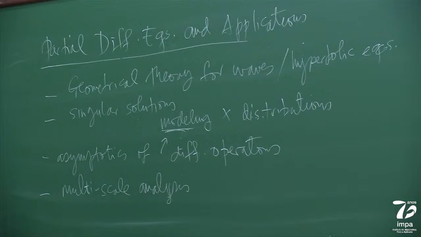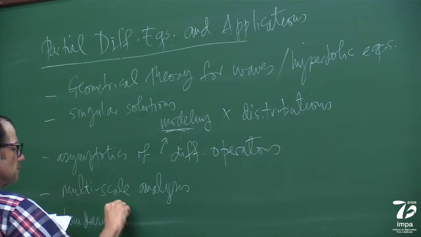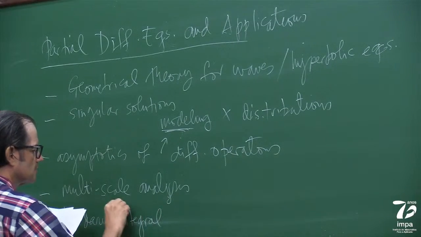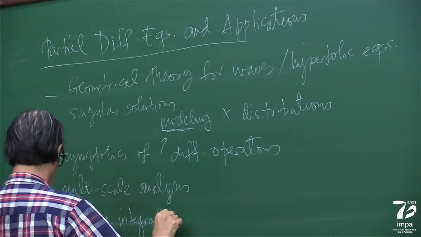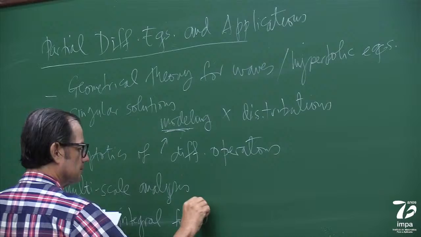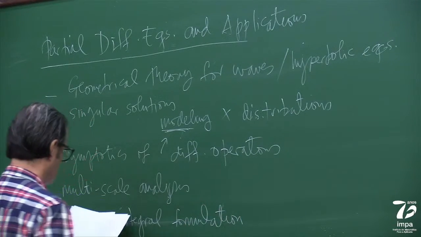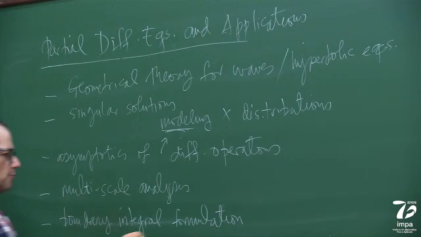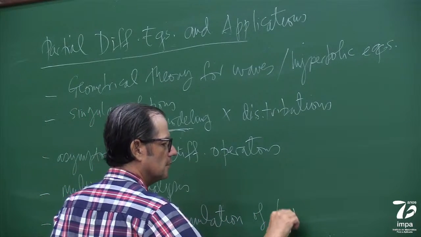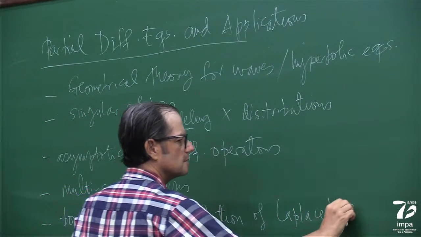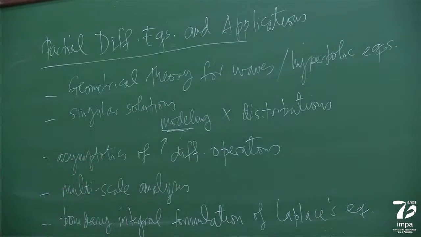When I talk about Laplace equation, elliptic problems, I want to do it from an integral, because it's different, and there's very nice things, a boundary integral formulation of Laplace's equation, right? So you rewrite the problem as a boundary integral, and many nice things arise.